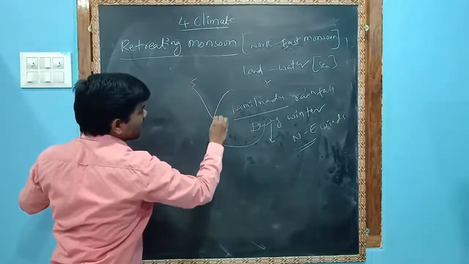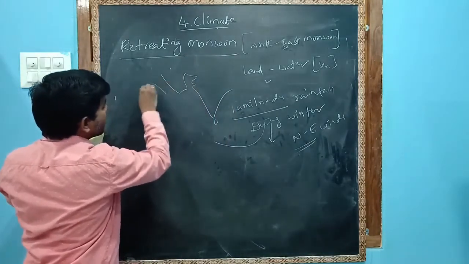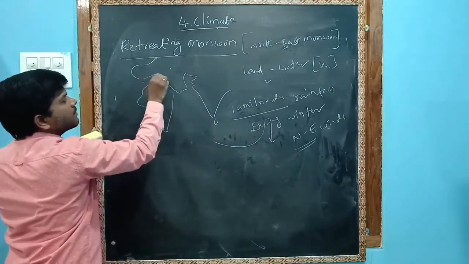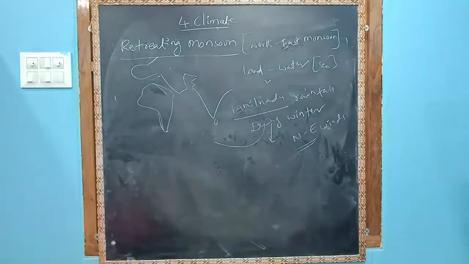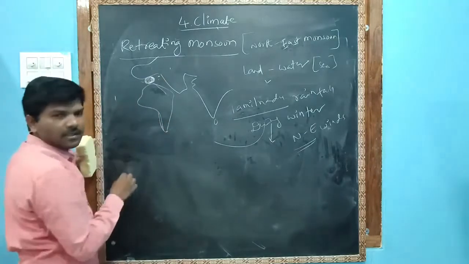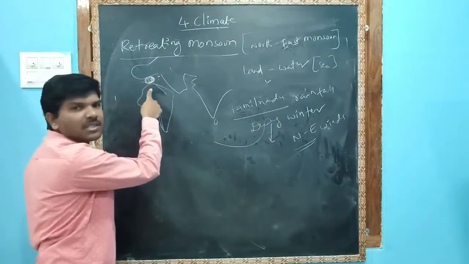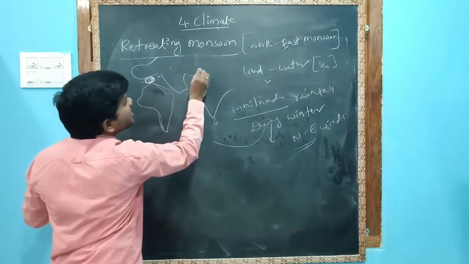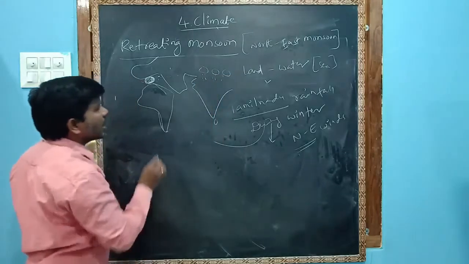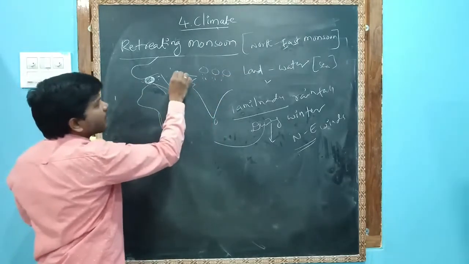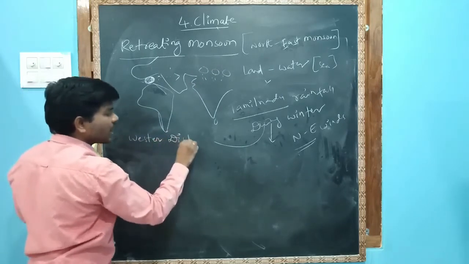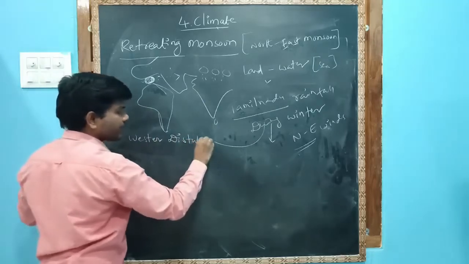Writing here, this is India, this is Arabia, this is Africa, and this is the Mediterranean Sea. During winter, cyclone depressions occur in the Mediterranean Sea. These give little rainfall to India. They come from the west side, so they are called western disturbances.